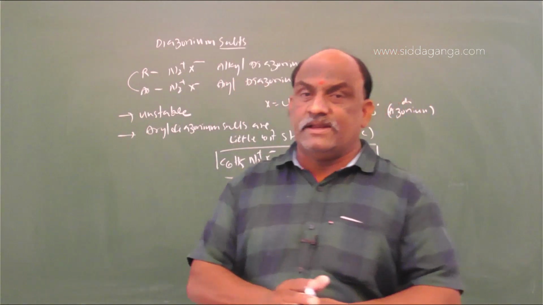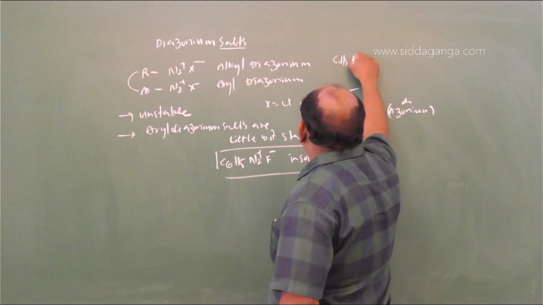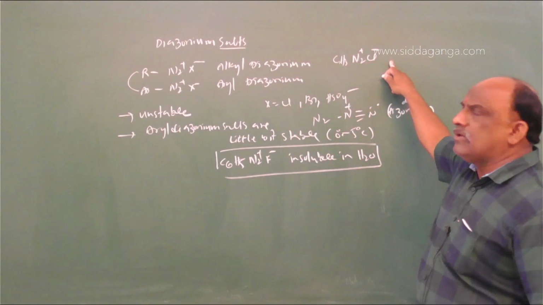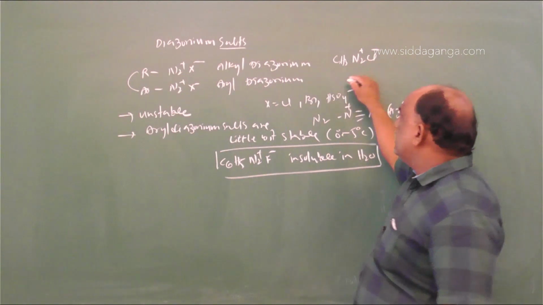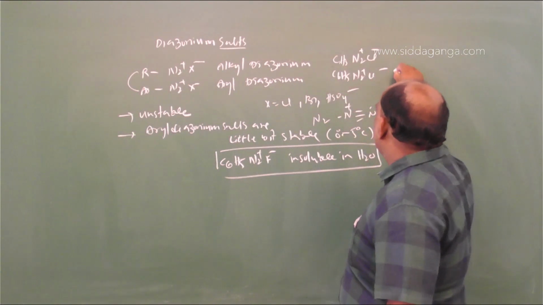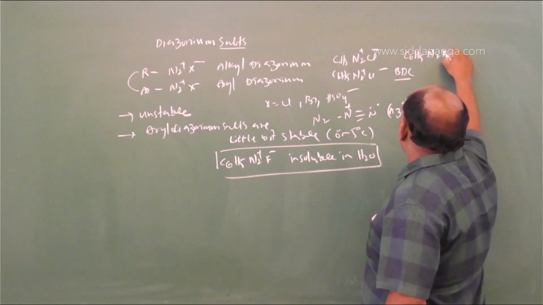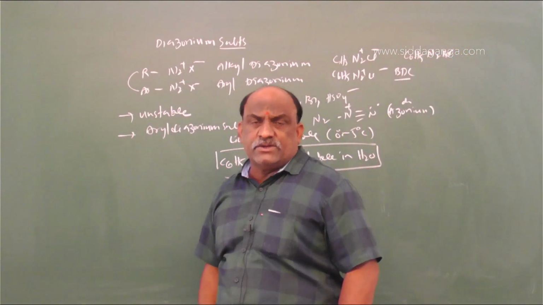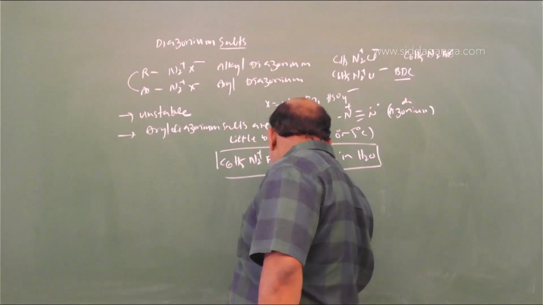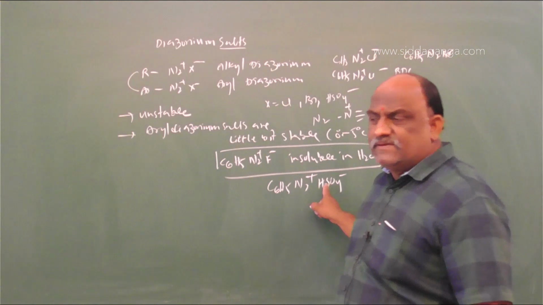Suppose here the substituent X is Cl. CH3N2Cl is methane diazonium chloride. C6H5N2+ Cl− is benzene diazonium chloride. Then benzene diazonium bromide, and benzene diazonium hydrogen sulfate, C6H5N2+ HSO4−. So this is how the compounds are named.